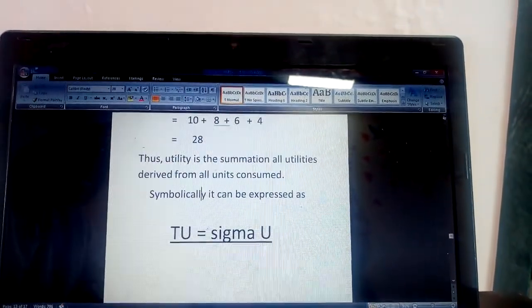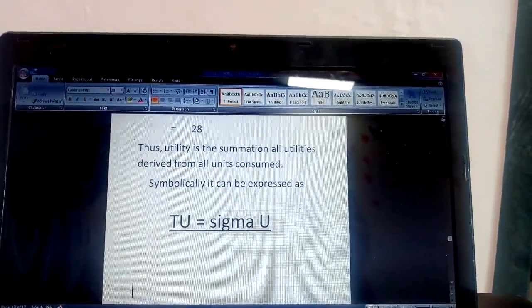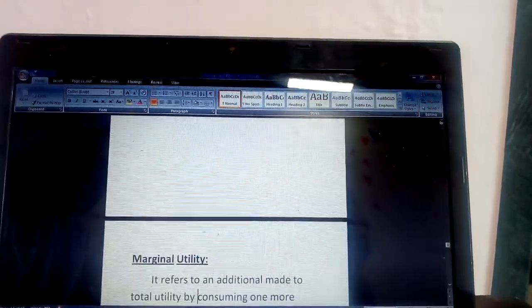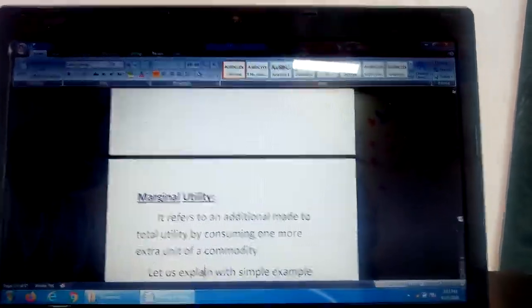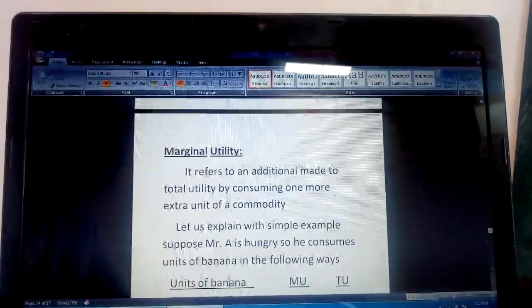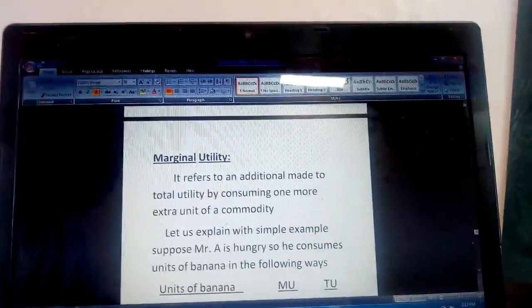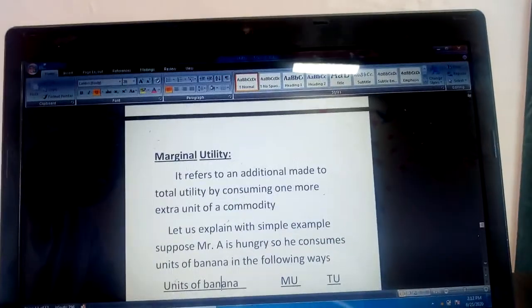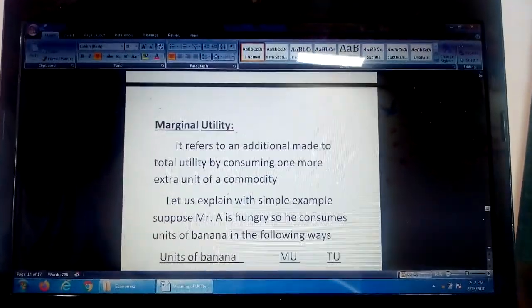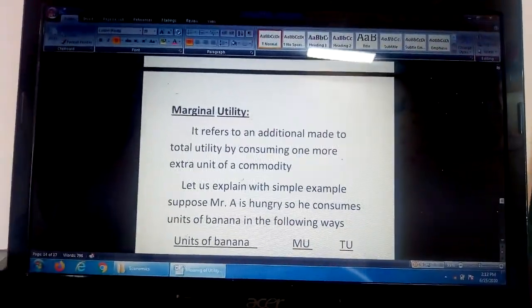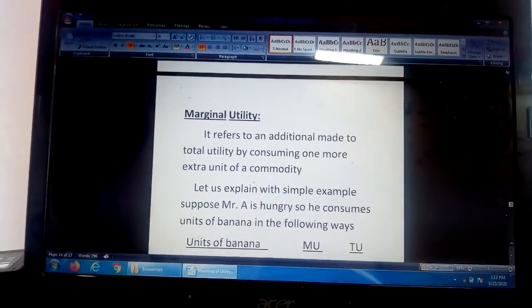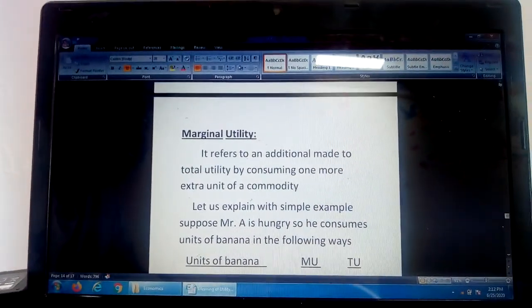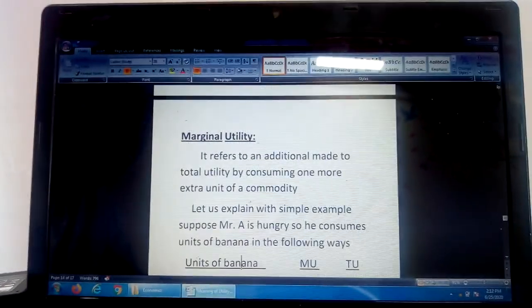Now let us see the second concept, marginal utility. It refers to an addition made to total utility by consuming one more extra unit of a commodity. This concept can be clearly explained with the help of an example.